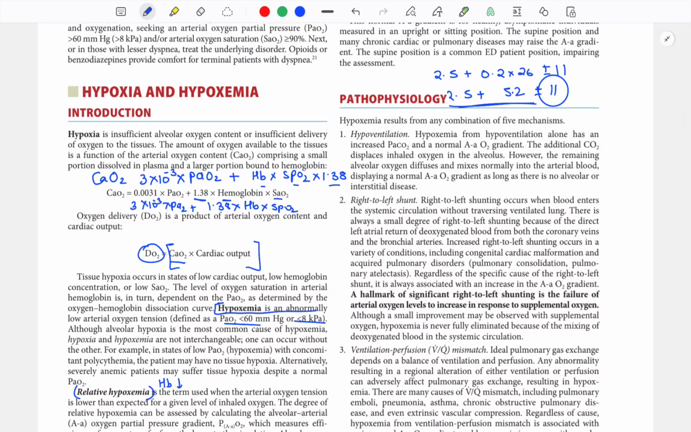It is given in Harrison's. Hypoxemia results from 5 mechanisms. First is hypoventilation. You will find a normal A-a gradient with increased CO2. Right to left shunt: you will find an increased A-a gradient, which will not improve with supplemental oxygen. A hallmark of significant right to left shunt is the failure of arterial oxygen to rise in response to supplemental oxygen. Then there is VQ mismatch, like in COPD patients.